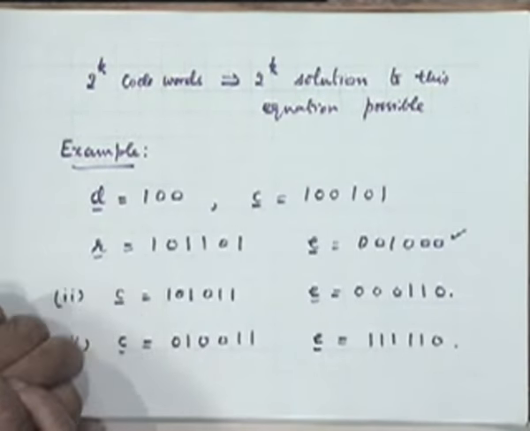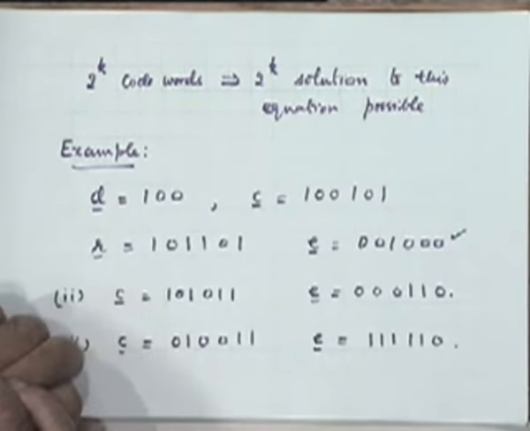Like in the first case, the error is only in one bit position, the third bit position. It doesn't matter where. Fine. If it is, we can construct two possible solutions by putting that single error into two places. Let's say right now it's in the third place, and we could have another solution with the error in the first bit. No, that will imply a different received sequence. If you transmit this and your error pattern is 1 0 0 0 0 0, then your corresponding received sequence will be different.